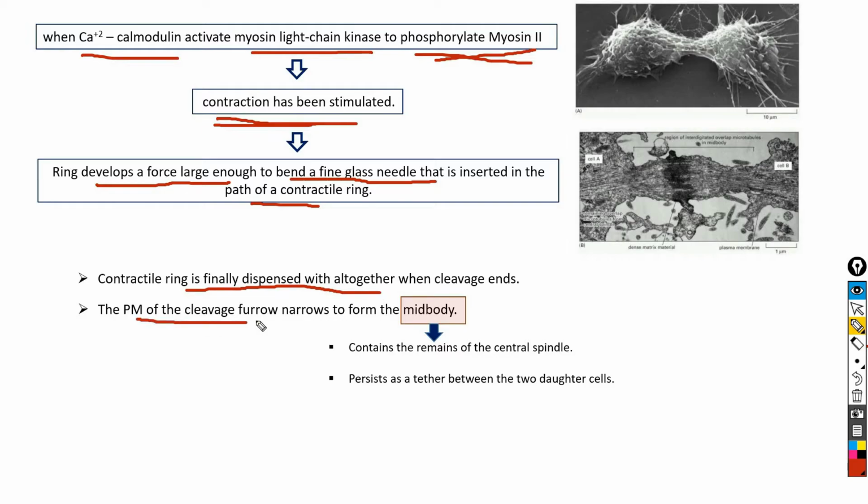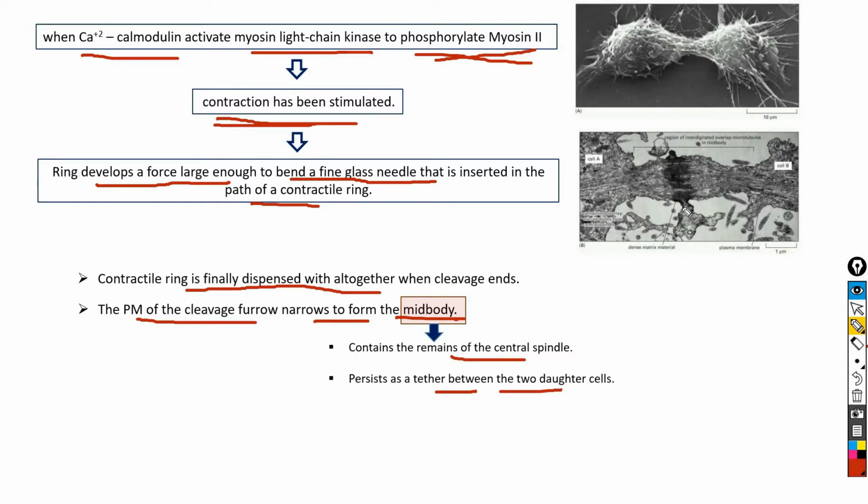and the plasma membrane of the cleavage furrow narrows to form the mid-body. The mid-body contains the remains of the central spindle, and it persists as a tether between the two daughter cells. And after the completion of separation of daughter cells, some of the components of the residual mid-body remain on the inside of the plasma membrane of each cell.